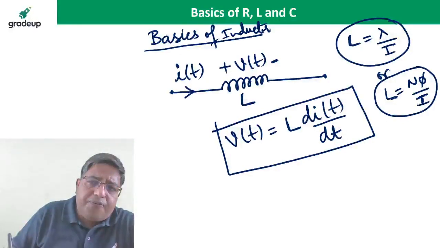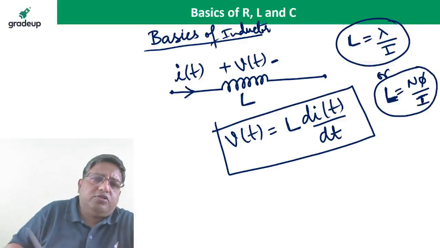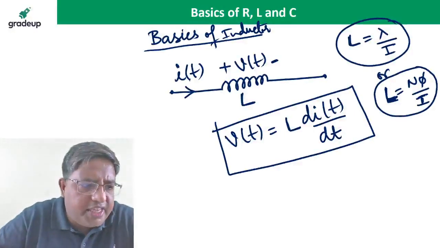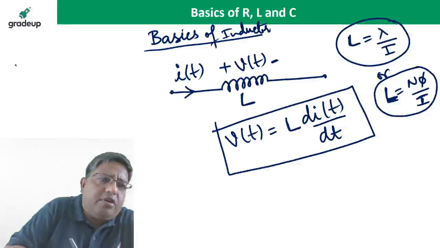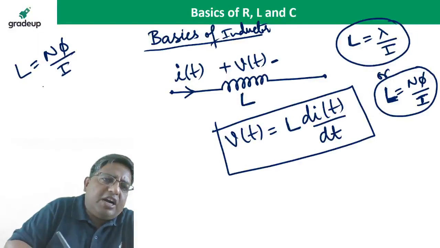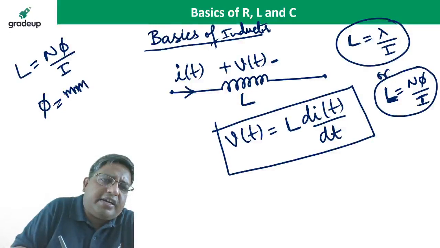If you calculate L, you can calculate it very easily. So what is the L value? L is equal to N phi upon I. But phi, what is the flux? Flux is equal to MMF upon reluctance.